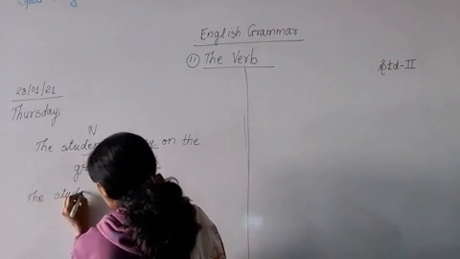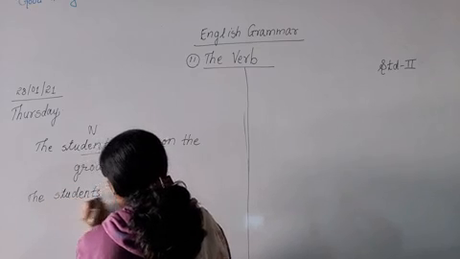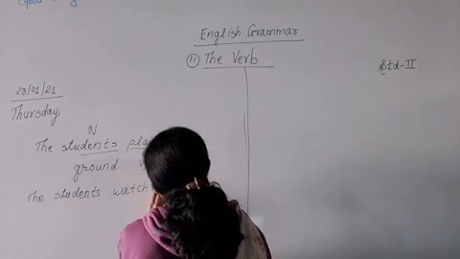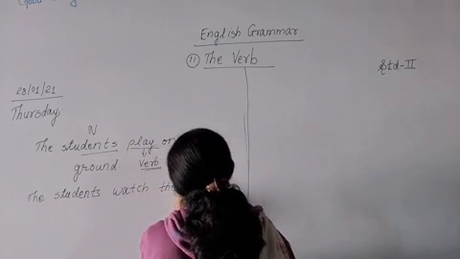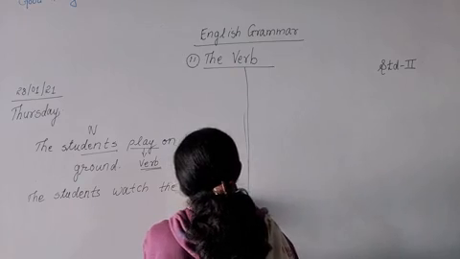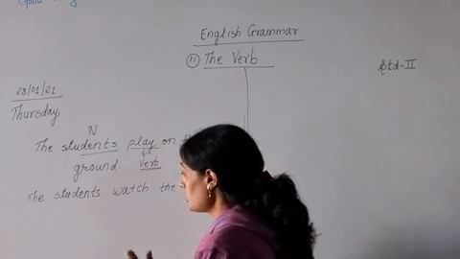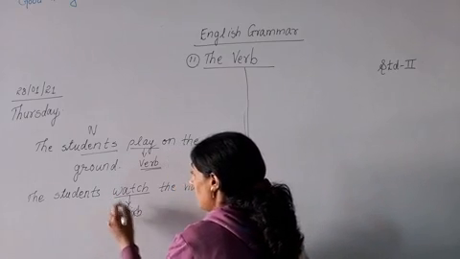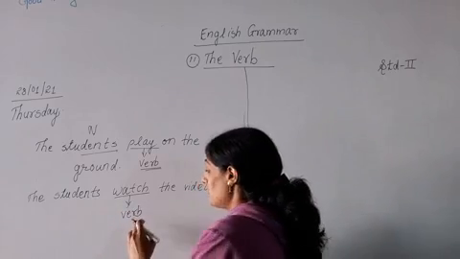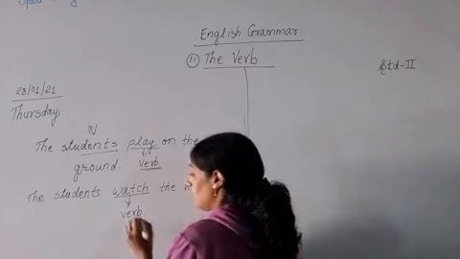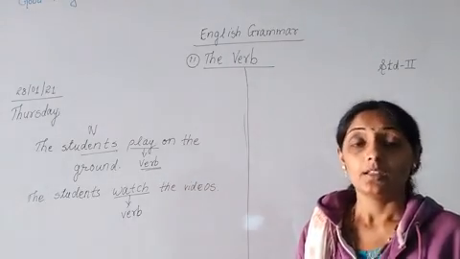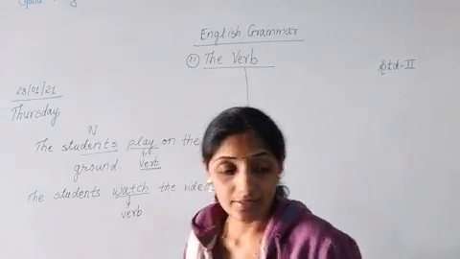Then watch is what? It is the action which is done by students. So watch is a verb. Understood? It is a verb. Like that, so many sentences are given in the book.